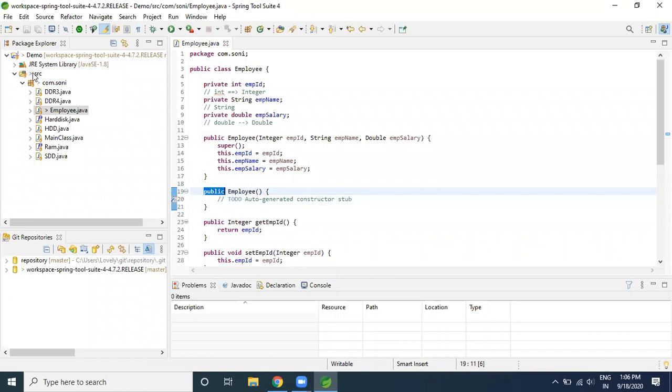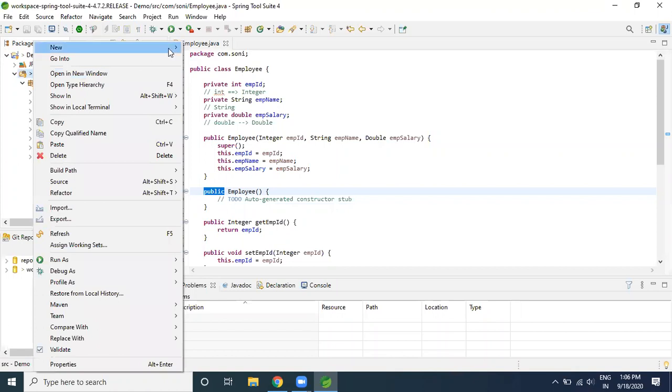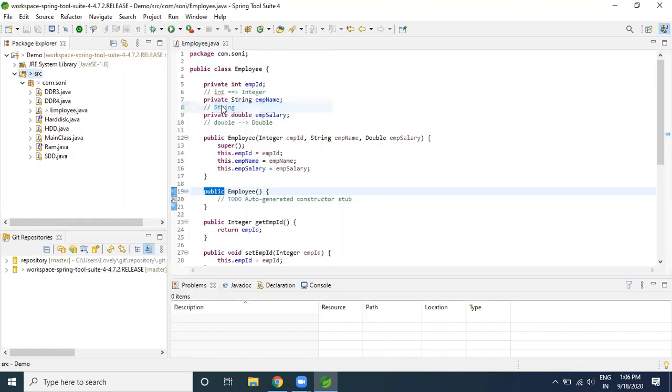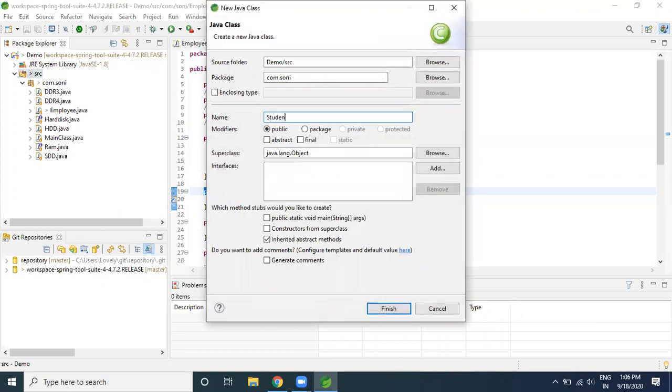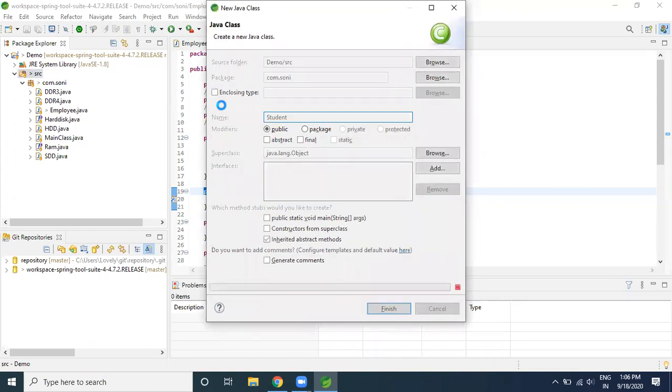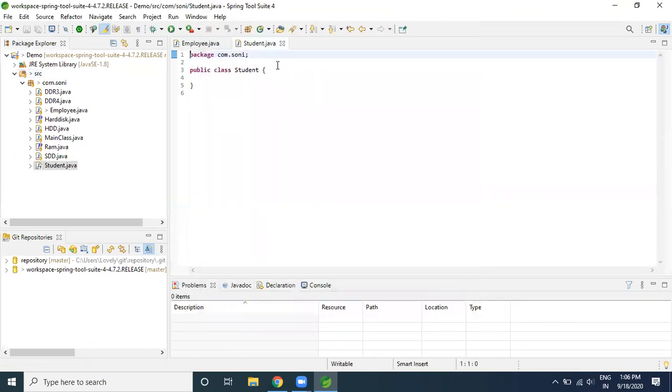I would like to show you how exactly things work. Suppose I am creating one class here, and the class name is student. If I create a class like student as an independent file, the class automatically becomes public. I have not mentioned anything else; I created an independent file for the student. Now I am mentioning some properties here.